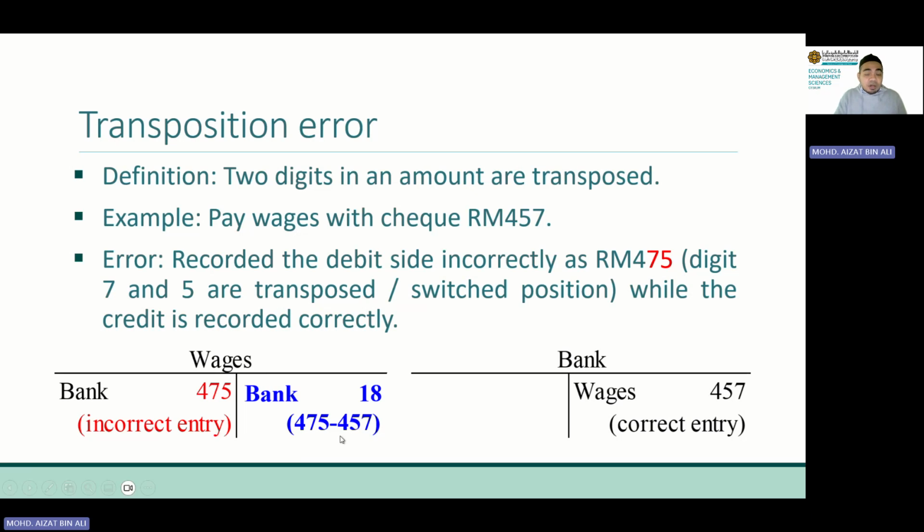For this step, the correction, you cannot memorize the correction. Why? Because it depends on the question. For example, in this case, we overstate our expenses, so we have to credit. But if the error results in us understating the expenses, let's say the correct entry is 475, but we record it as 457.